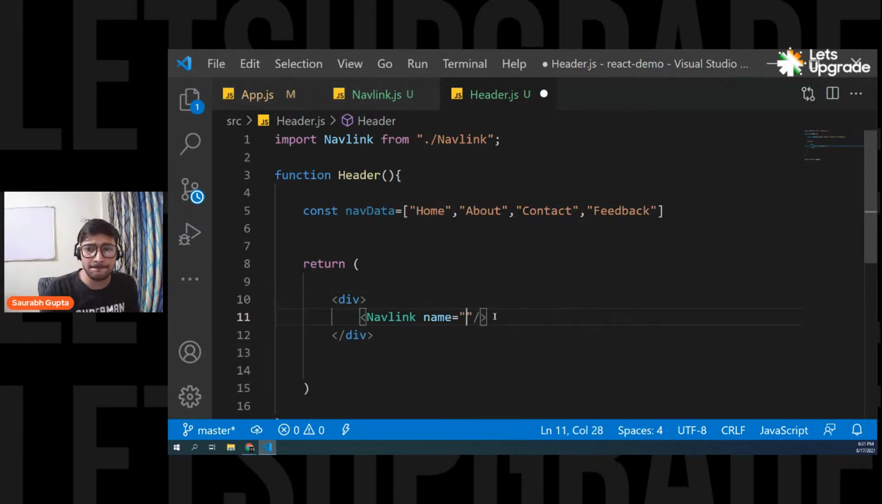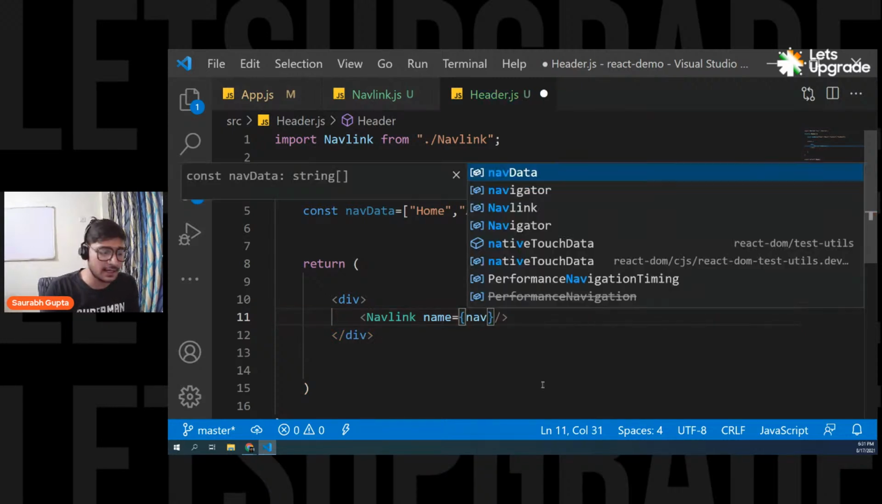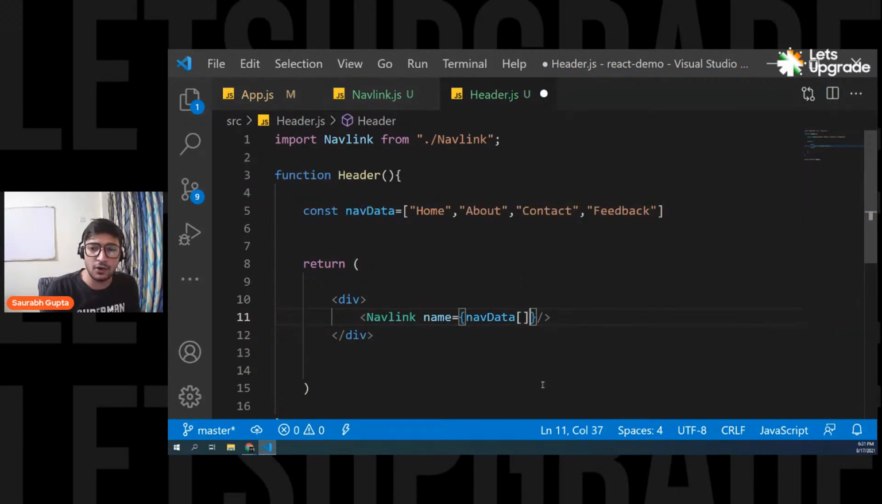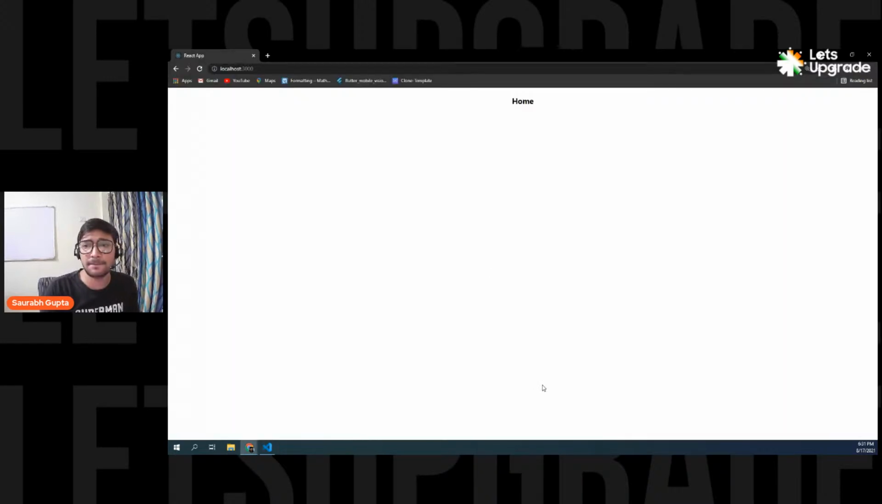Everyone, please focus here now. In this, I want to pass this home. So how can I pass it? It's an array, right? It's navData, it's an array. So what can I do here? Now I need to use JavaScript. So again, curly braces, and then navData, my array of 0. Let's say if we're able to pass it, save it. Here we go. I have home.